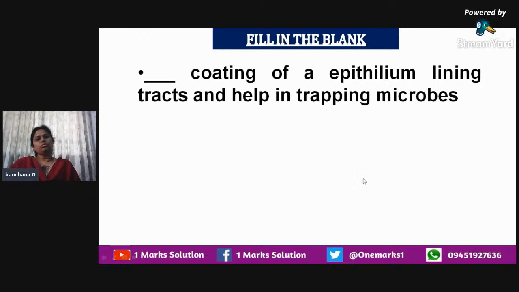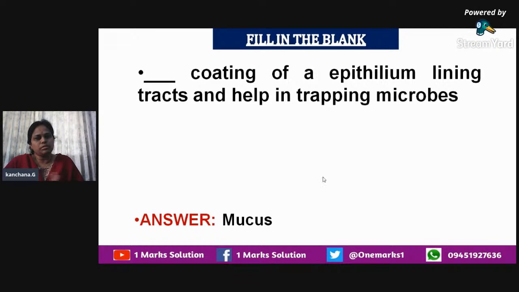So as you know, we have read about various kinds of epithelial tissues. These epithelial tissues line the tracts, like the gastrointestinal tracts, respiratory tracts, etc. So these tracts have a coating. What is this coating made up of? It is made up of mucus. So the mucus coating of the epithelial layer lining the tracts, like the gastrointestinal and respiratory tracts, helps in trapping the microorganisms.